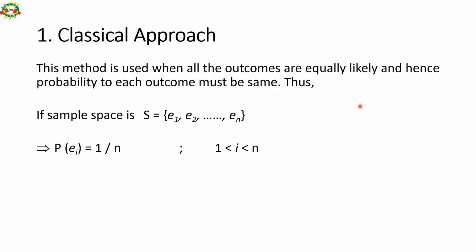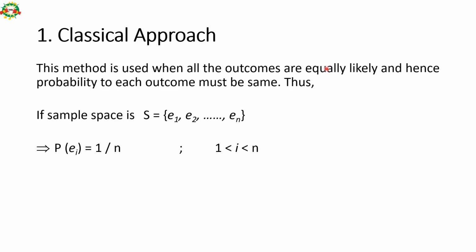The classical approach is used when all outcomes are equally likely and hence the probability of each outcome must be the same. Like we are tossing a coin, so head or tail, both are equal. So the probability of getting head or tail is 50%. Here the sample space is head or tail, and the probability of getting any one event is 1 by n, that is 1 by 2, which is 50%. Right? This is the formula.